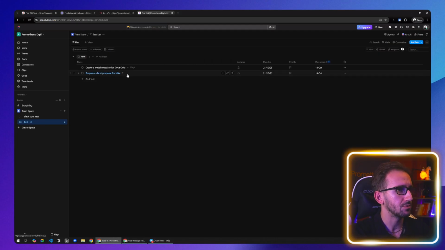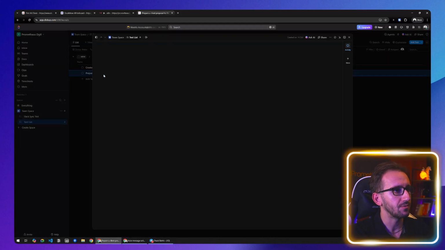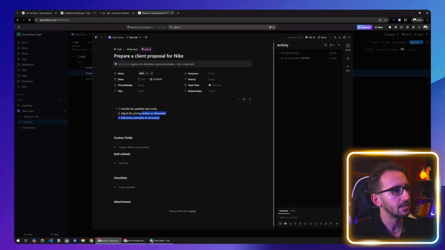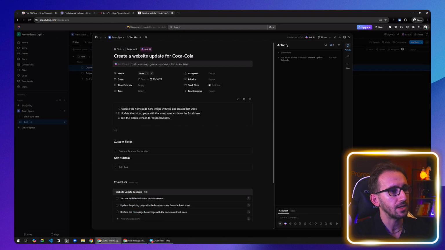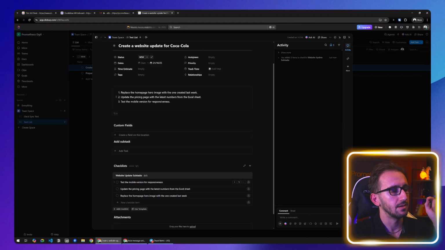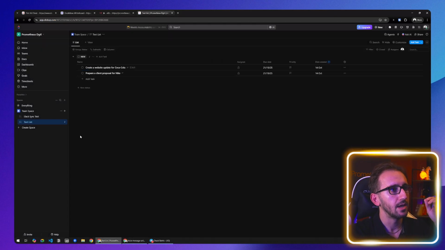The second one, which was a simpler one, was prepare a client proposal for Nike. And as you can see, instead of creating a checklist, it added those items inside the task. But for the first one, it did create a checklist because we numbered them, and it has 3 items in the checklist: test the mobile version for responsiveness, updating the pricing page, and replace the homepage hero image with the one created last week. And for all of them, it added a due date, and everything is working fine.